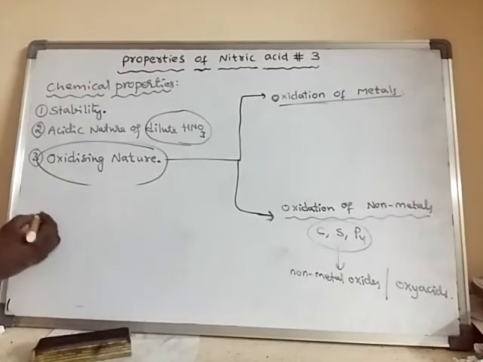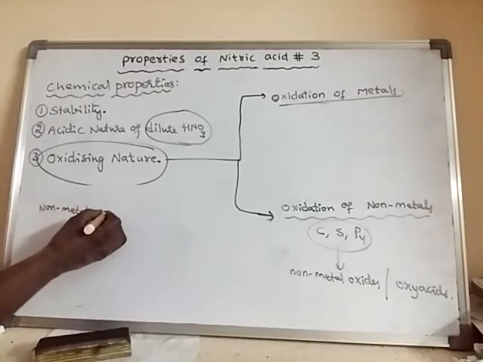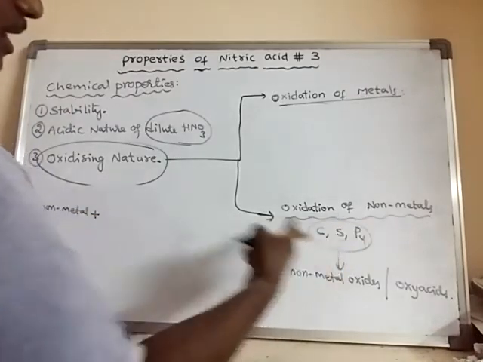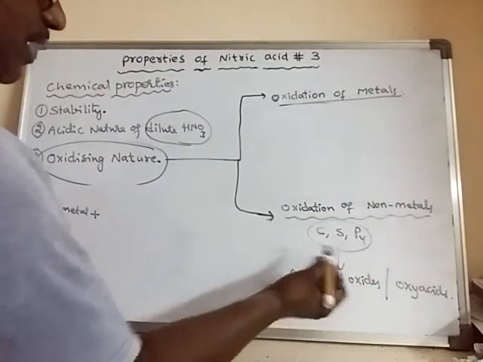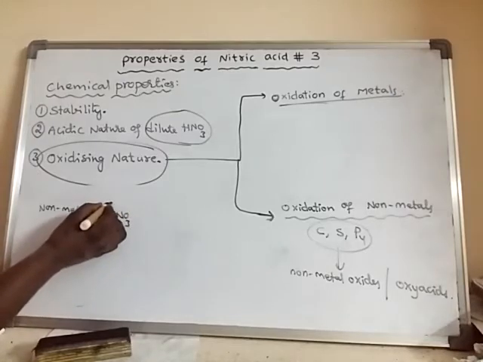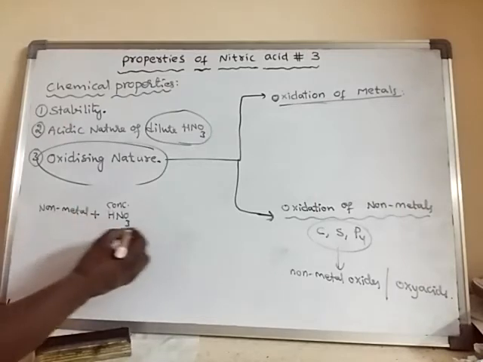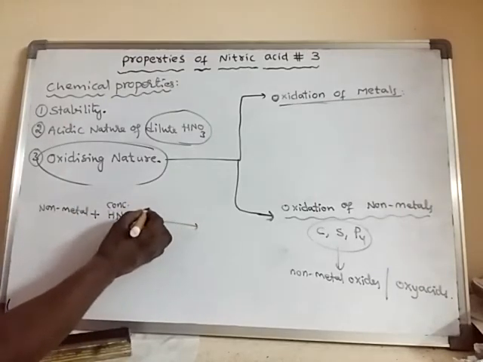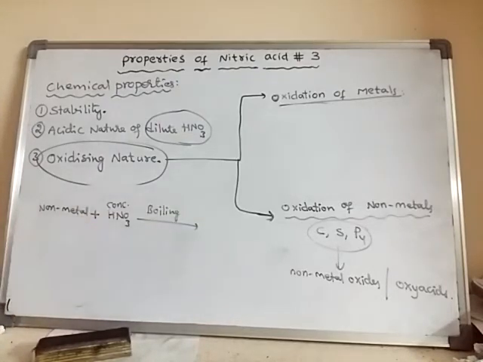Generally, we can write like this: non-metal reacts with nitric acid. Here you have to take concentrated nitric acid, and that too we have to boil. Remember, with non-metals we have to take concentrated nitric acid, and we have to boil the reaction mixture. On boiling only, the reaction takes place.